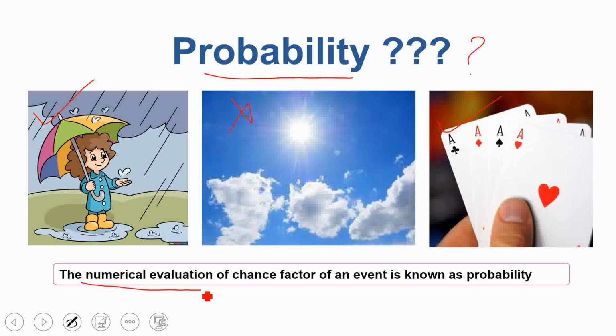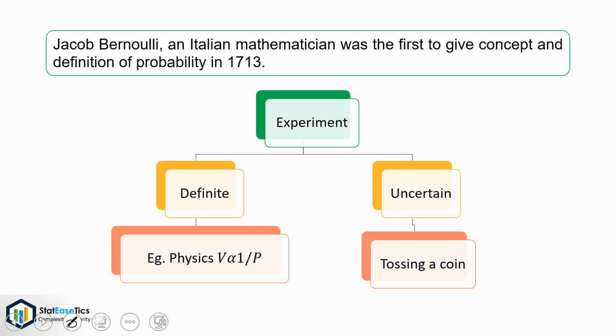The numerical evaluation of chance factor of an event is known as probability. Jacob Bernoulli, an Italian mathematician, was the first to give concept and definition of probability in 1713.